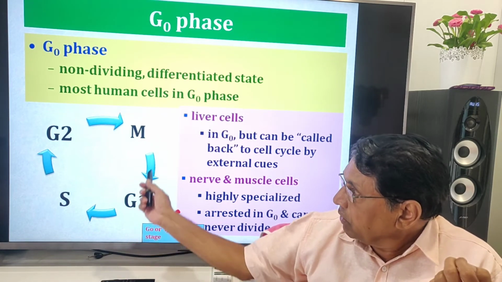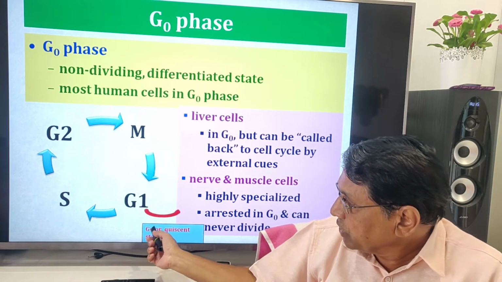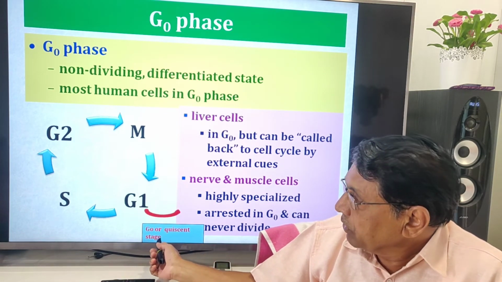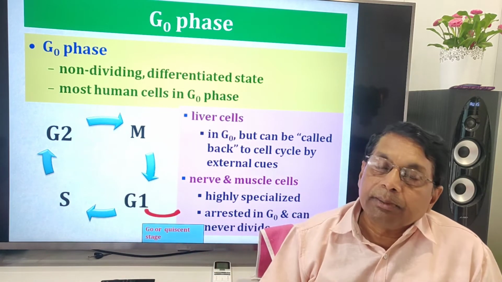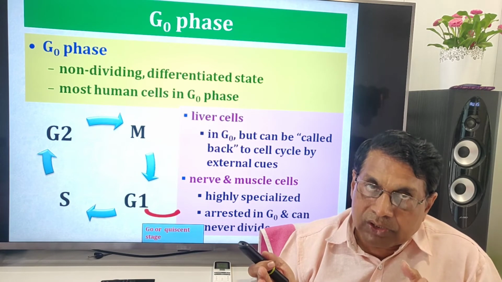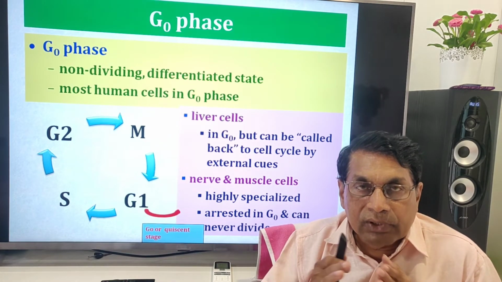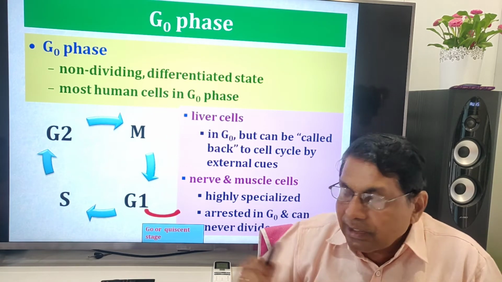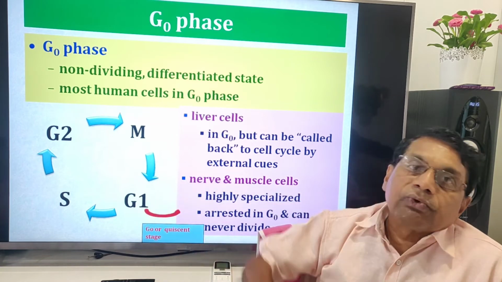So here, once the M phase is completed, the cell may go to the G0 quiescent phase, or again it may enter into this. There is an option here, depending upon the necessity of the organism, whether new cells are required or not. If new cells are not required, the cell cycle breaks here, and all the daughter cells will be sent to the quiescent phase.